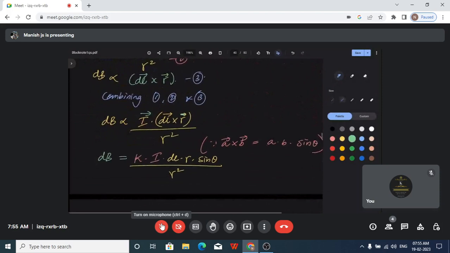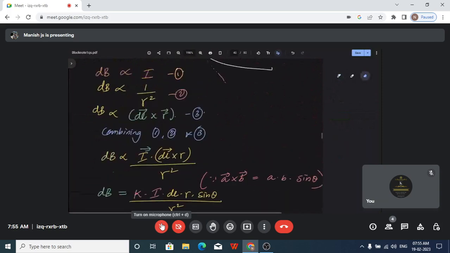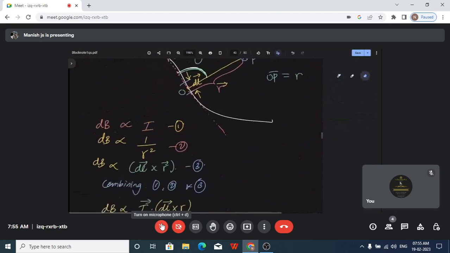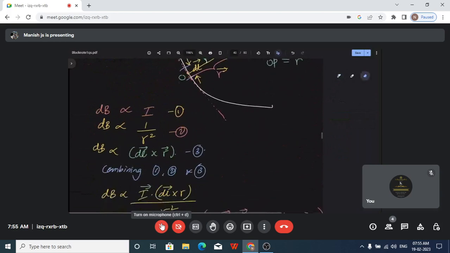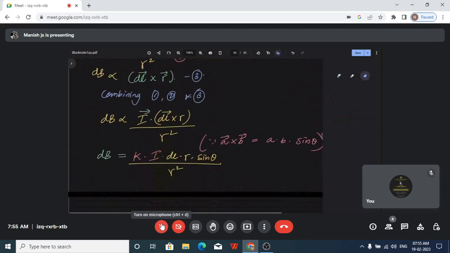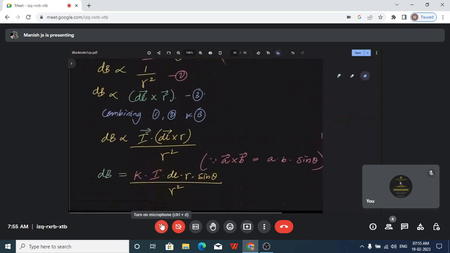R is not something we consider as a position vector, because that point is fixed. R is a distance which is fixed, and obviously the direction is known to us because we are choosing the point P of our interest. But current I is a vector. Current is a vector quantity; you have both direction as well as magnitude in current. So you consider I cross dl, not R. So we can keep R outside.